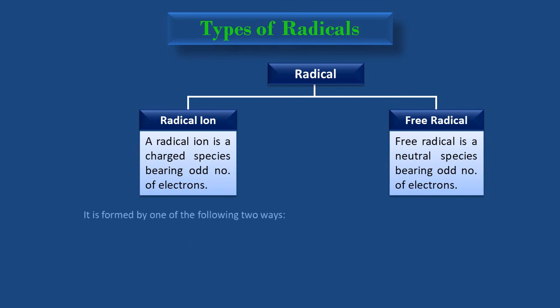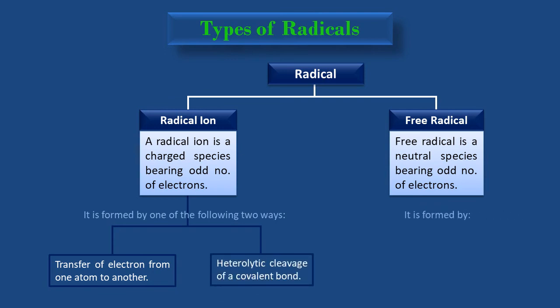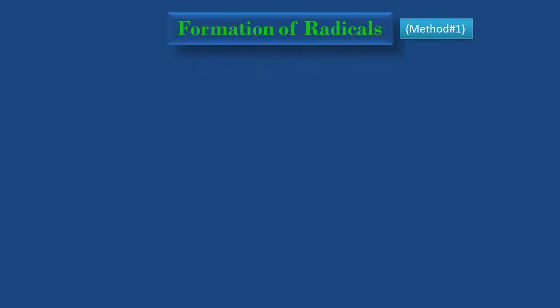A radical ion is formed by one of the following two ways, that is, either by complete transfer of electron from one atom to another or heterolytic cleavage of a covalent bond. On the other hand, a free radical is formed by homolytic cleavage of a covalent bond. On the next slides, I will explain the formation of radical by each of these methods. Method number 1 of the formation of radicals by complete transfer of electron from one species to another is explained with the help of an animation.